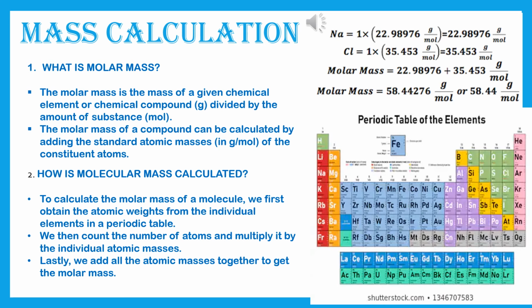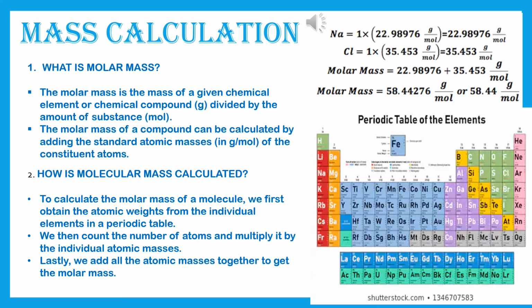22.98976. And for chlorine, same thing: 1 into 35.5 generally you know. But from the periodic table the exact value is 35.453 gram per mole. So it's 35.453. Therefore, molar mass is equal to 22.98976 plus 35.453 gram per mole.